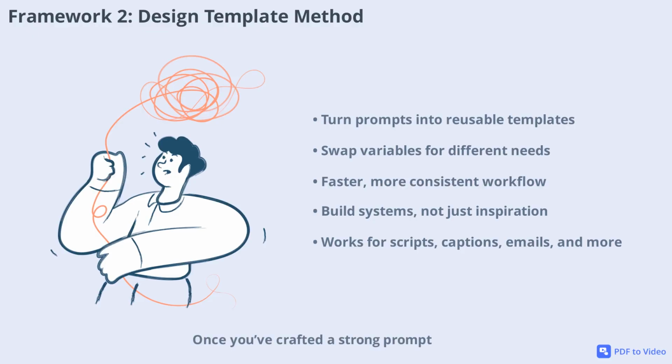Once you've crafted a strong prompt, you don't want to rewrite it every time. That's where the design template method comes in. Also known as variable prompting, this framework turns your one-time prompt into a reusable tool. Think of it like a design system. You keep the structure but swap out the details.